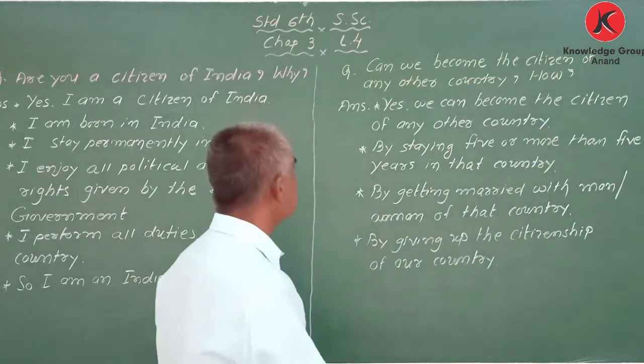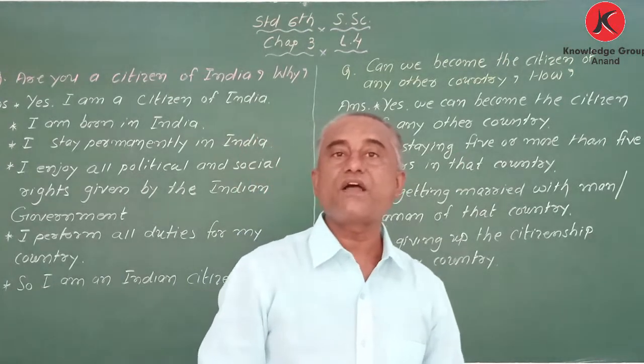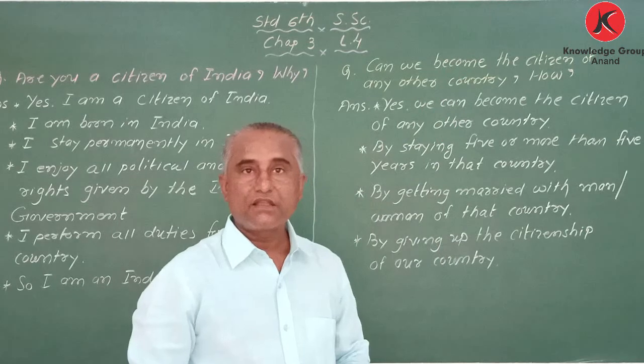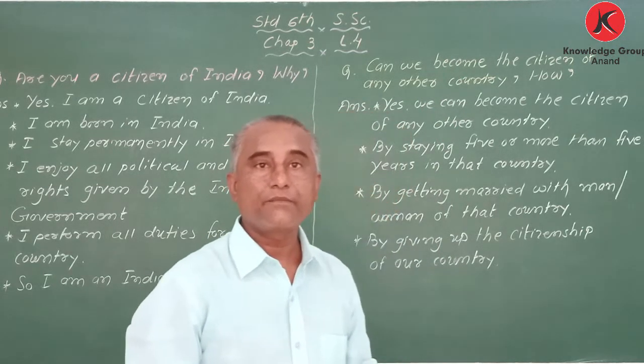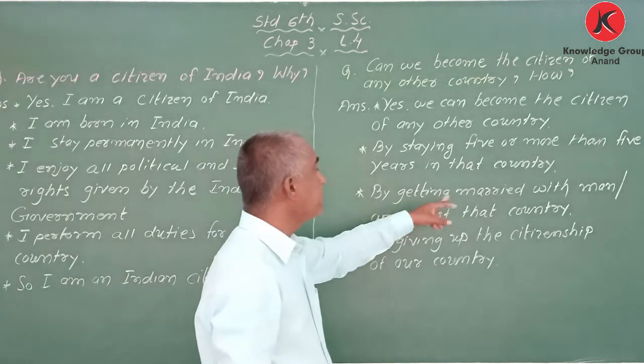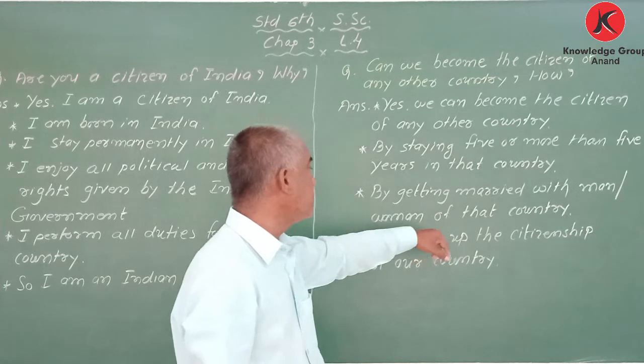Got it? So what is the first thing? By staying 5 or more than 5 years in that country. We know the green card, we are saying a PR. The second thing, by getting married with a man or woman of that country.